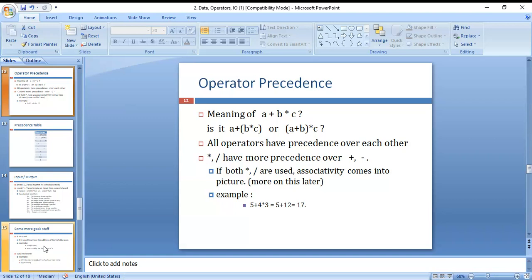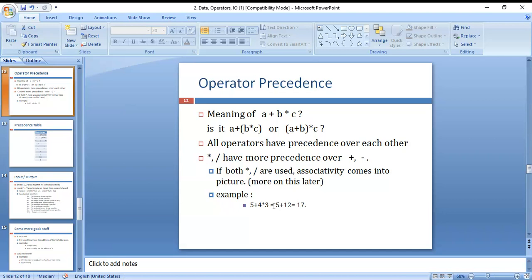Here you can see an expression, 5 plus 4 into 3. Here you can use the BODMAS formula: first brackets, then of, next division, multiplication, addition and subtraction.